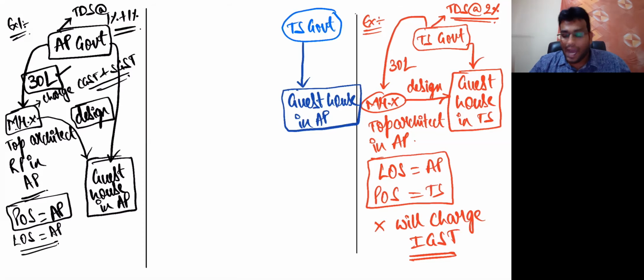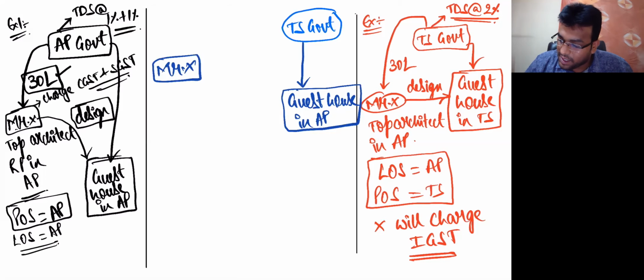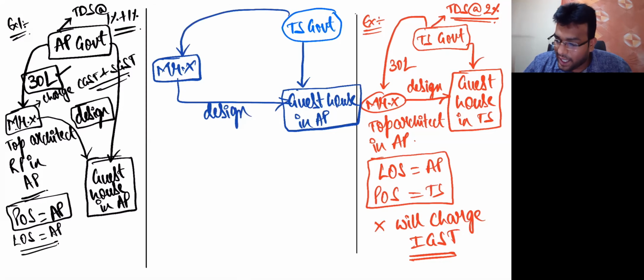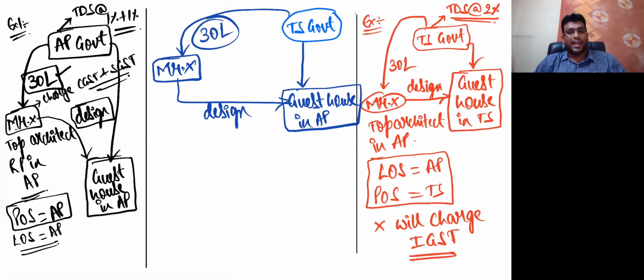For that purpose, they contacted one person called X to provide the design for this guest house, and the Telangana government is going to pay 30 lakhs. So you need to understand the difference between the first, second, and third examples.